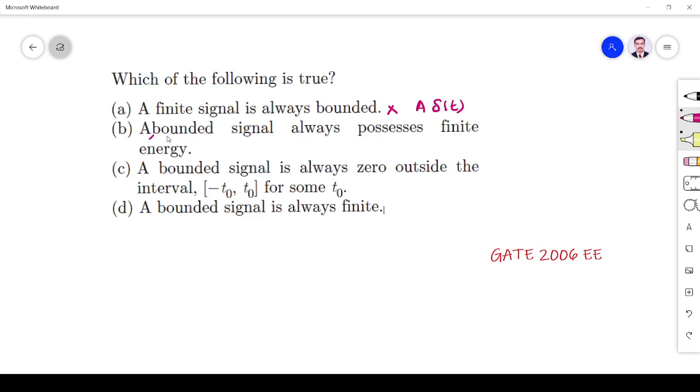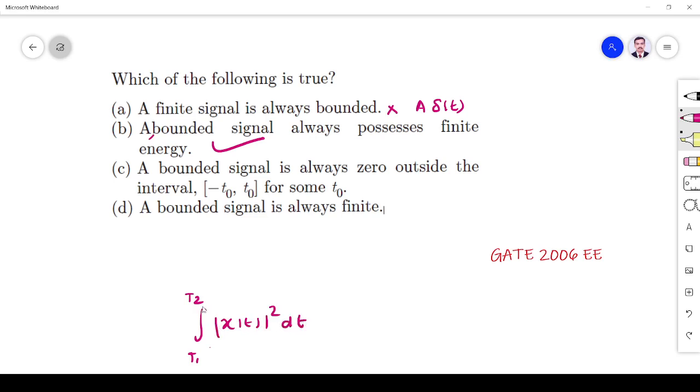Second one, a bounded signal always possesses finite energy. Yes, that is true, right? So what is the formula for energy? The energy of the signal E is equal to the integral from minus infinity to plus infinity. But here they gave a finite signal, so I take it from T1 to T2. So for a bounded signal, this is T1 to T2. Let me assume the signal is x of t, for that dt.